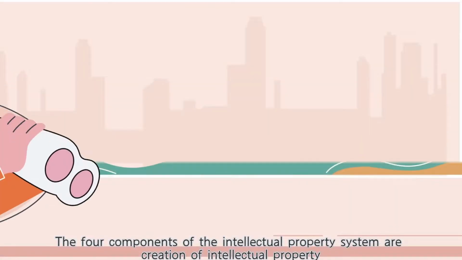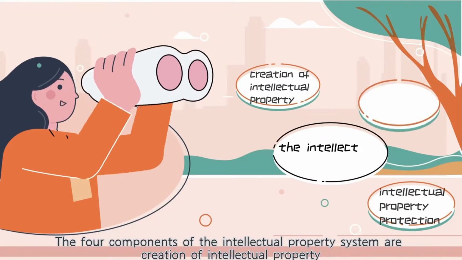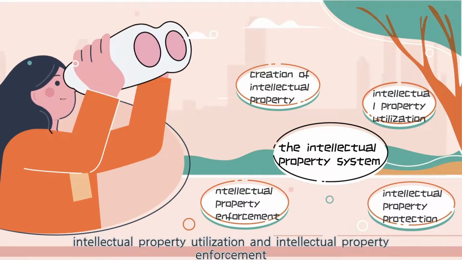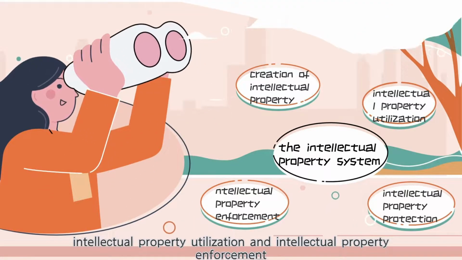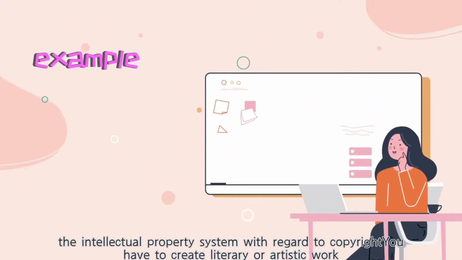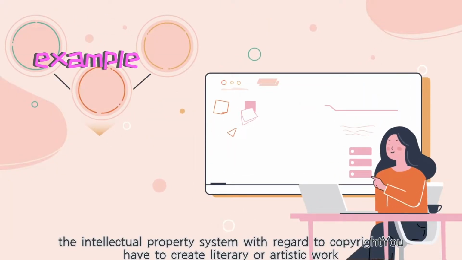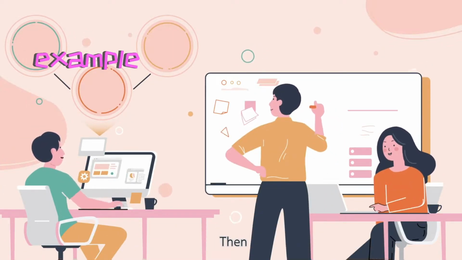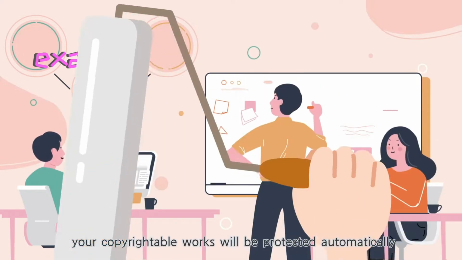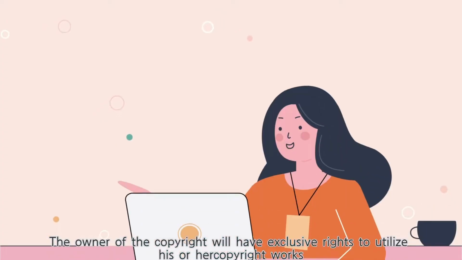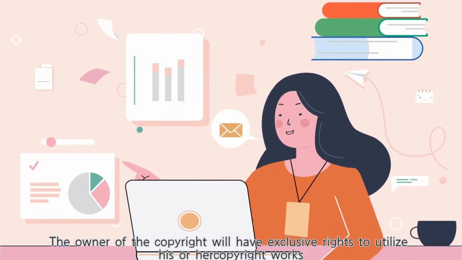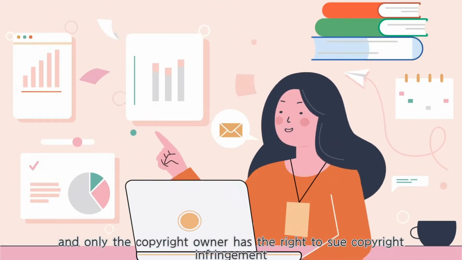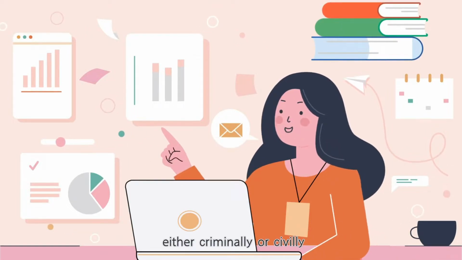The four components of the intellectual property system are creation of intellectual property, intellectual property protection, intellectual property utilization, and intellectual property enforcement. For example, in the intellectual property system with regard to copyright, you have to create a literary or artistic work, which is called intellectual property. Then your copyrightable works will be protected. The owner of the copyright will have exclusive rights to utilize his or her copyright works, such as licensing contracts, and only the copyright owner has the right to sue for copyright infringement, either criminally or civilly.